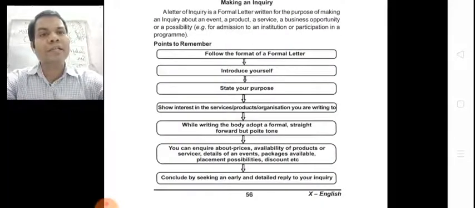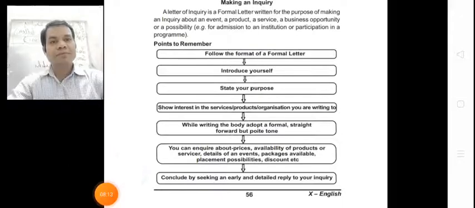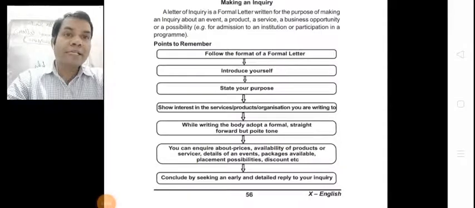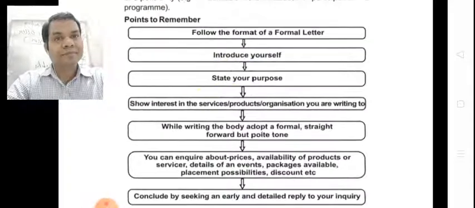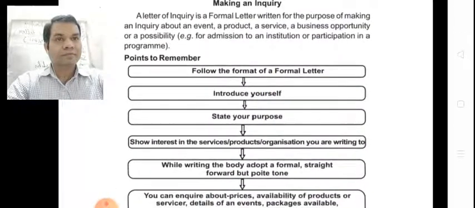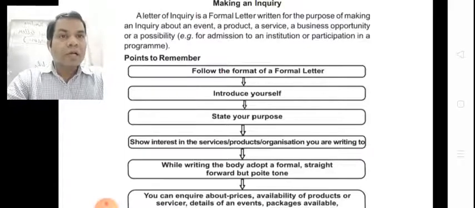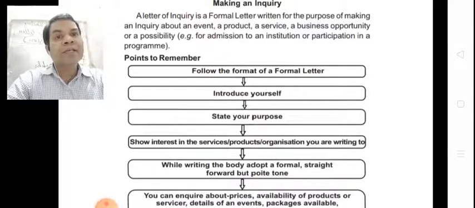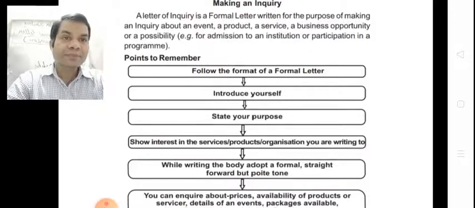Now, how to write a letter for making an enquiry? A letter of inquiry is a formal letter written for the purpose of making an inquiry about an event, a product, a service, a business opportunity, or a possibility for admission to an institution or participation in a program.